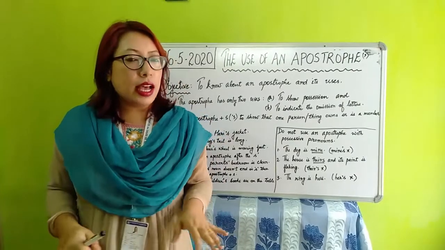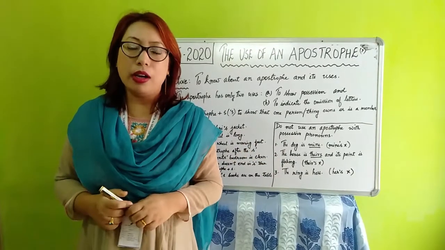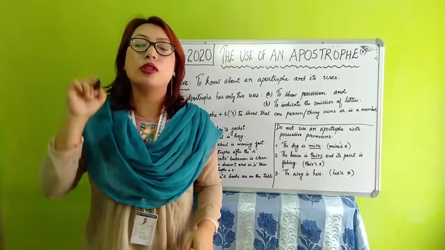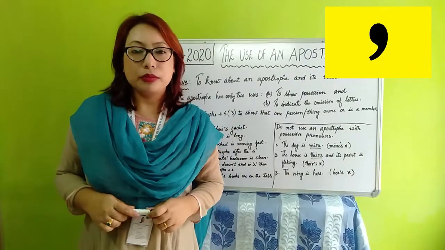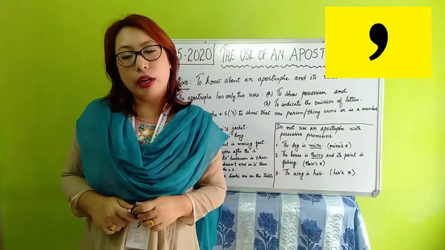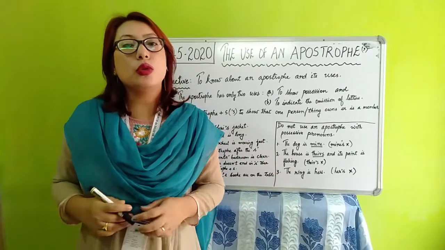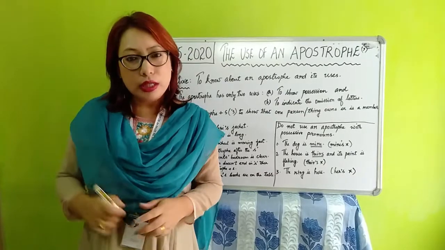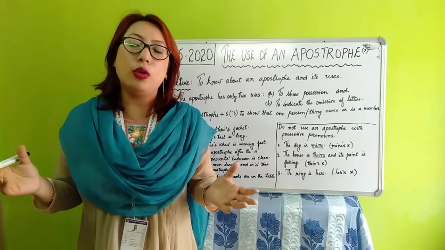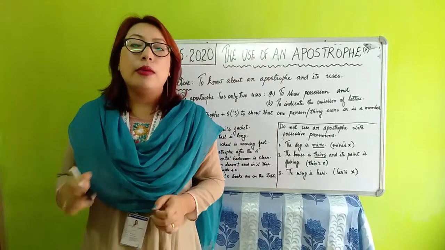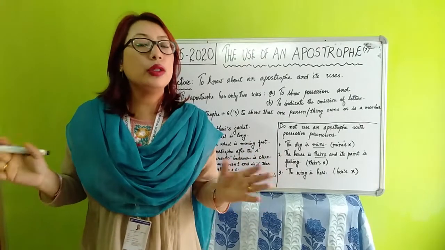Now in today's class, we will also learn about a new punctuation mark that is called an apostrophe. What is it called? Apostrophe. So what is the objective of our class? Today's class objective is to know what an apostrophe is and how it is being used. There are certain rules to be followed when writing or using an apostrophe. So we will see that in today's class.